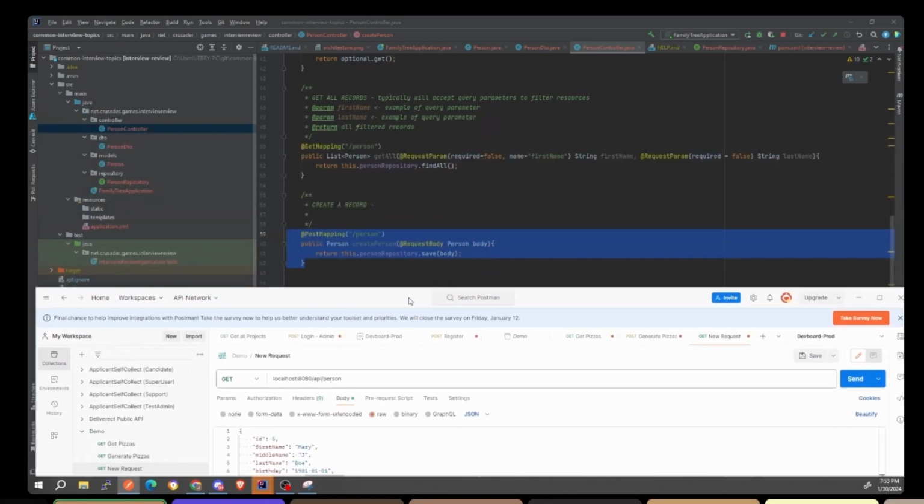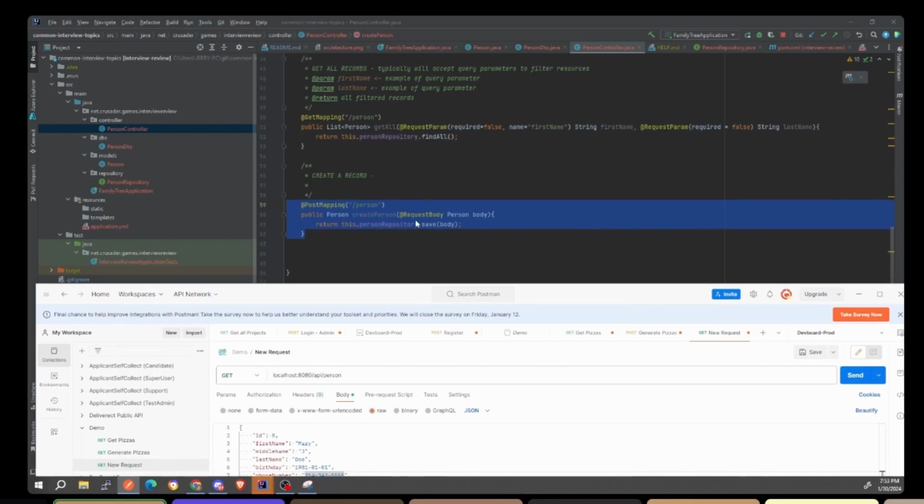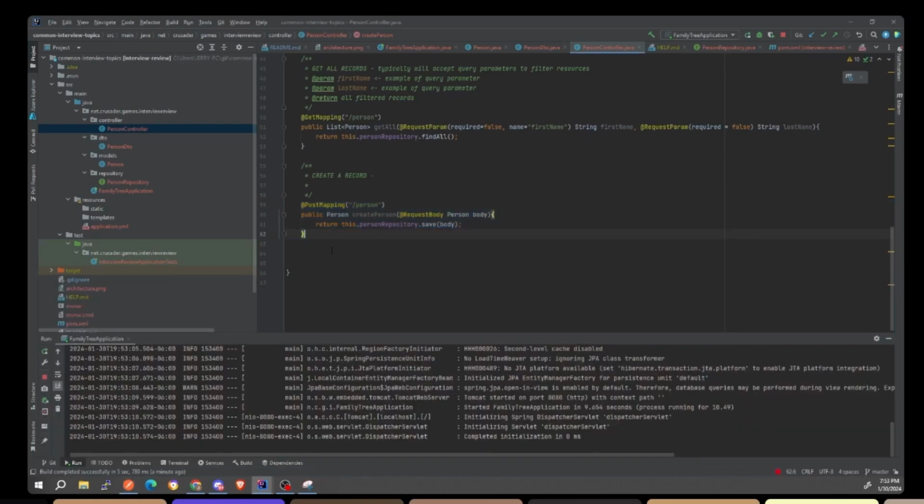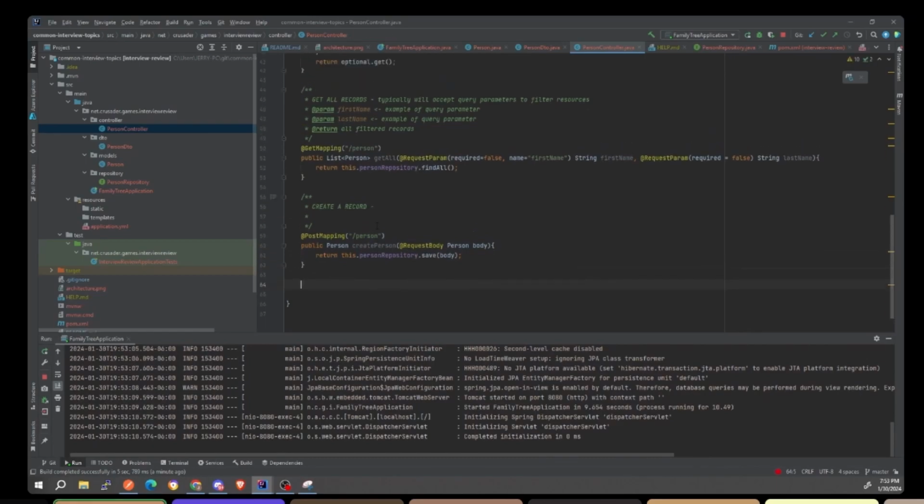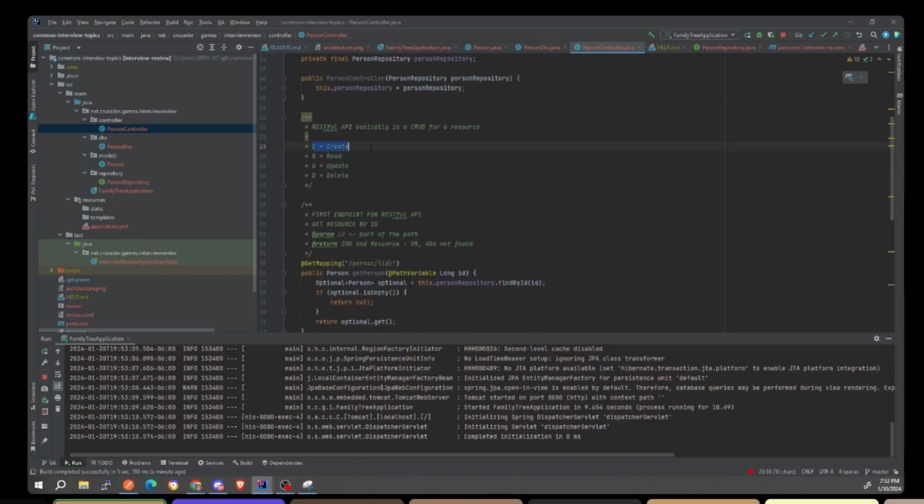We can create a person now. Following REST, the repository is kind of set up to follow REST too. So when you save, it automatically knows to erase that ID, replace that ID, and save it with its own generated one, basically. Okay, so let's go back to what we have here. We have create, so we've done this one, read, and now we're going to do update. But update's pretty complicated. Let's just do delete because delete's pretty simple.